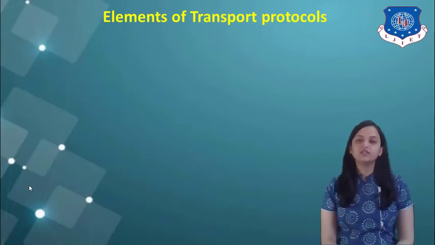Now let's see elements of transport protocols. You need to differentiate transport layer services and elements of transport protocols. They are different from each other, but some of the content will be the same.